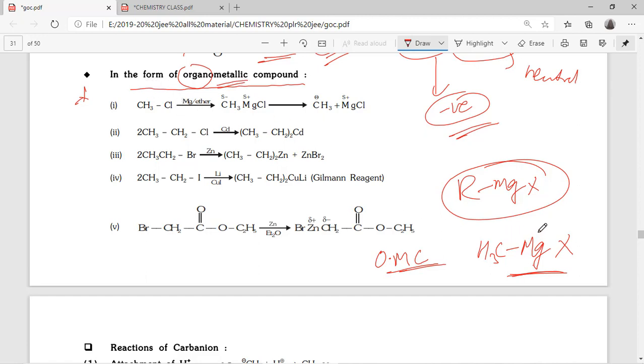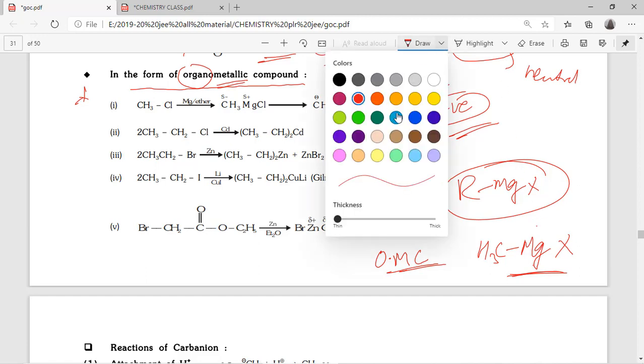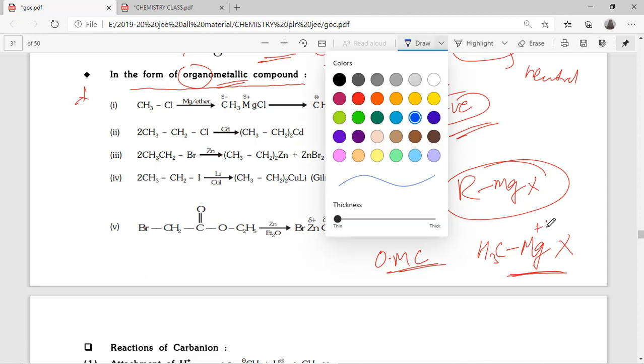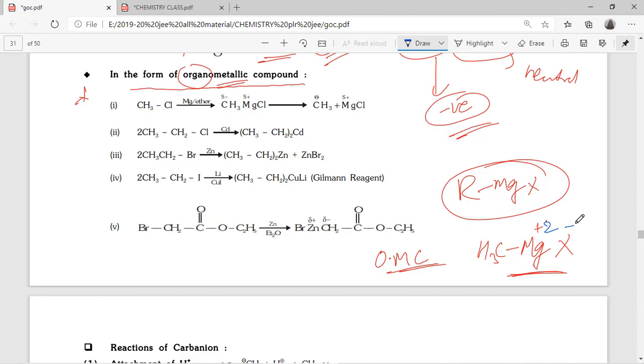Now, the formation of organometallic compound. In this, see this total part, what is the oxidation number of magnesium? +2. Yes, magnesium +2, halogen -1. Suppose this total is +1, then CH3 should be -1. So this CH3 acts as a nucleophile with negative charge.